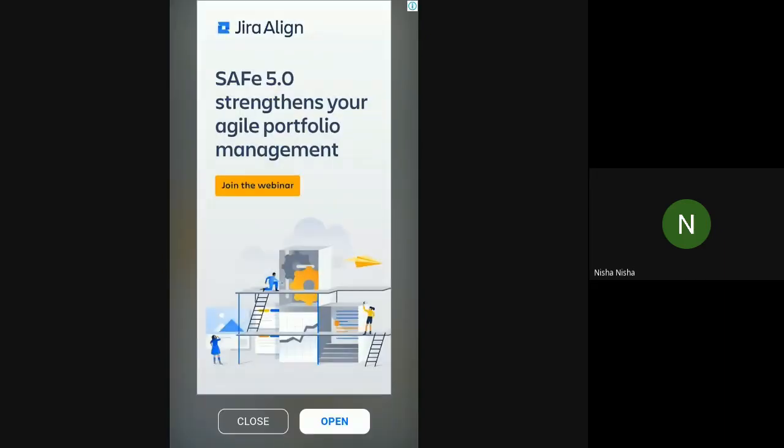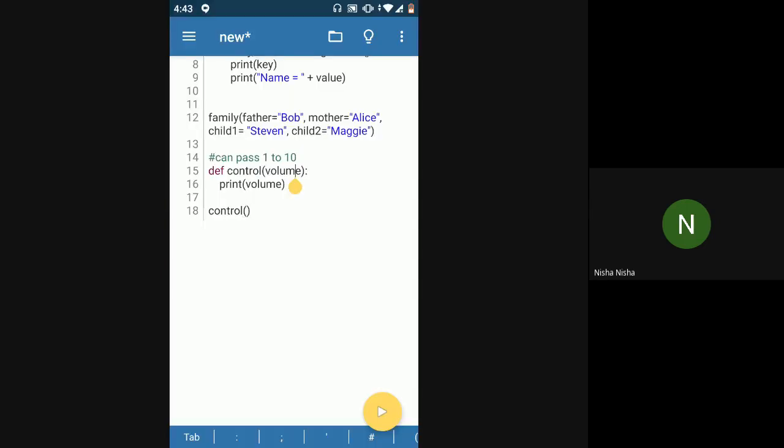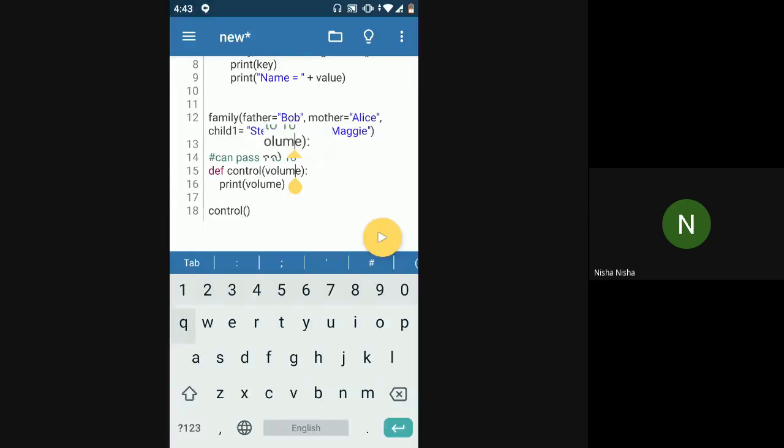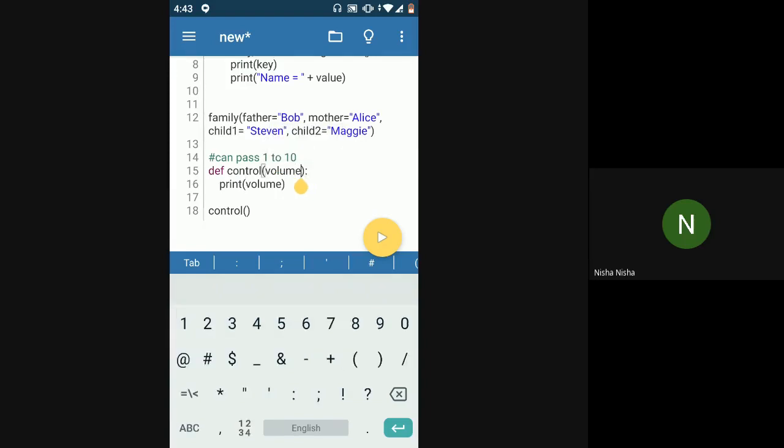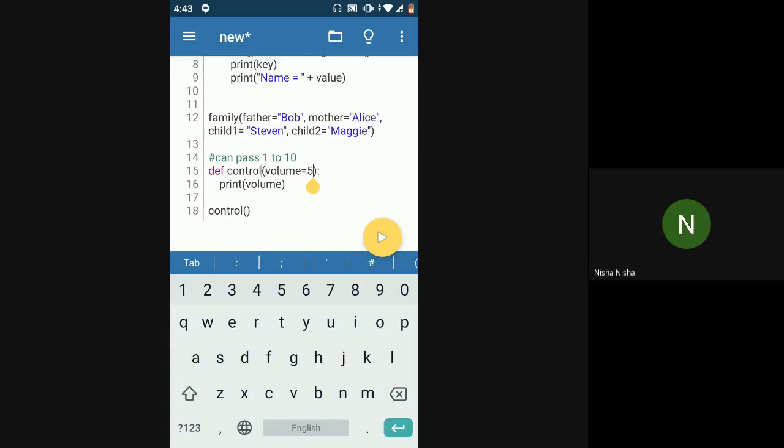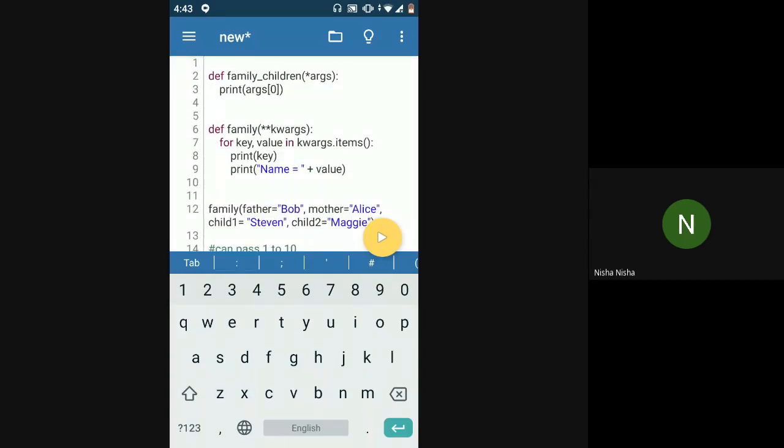So what you can do is, while defining a parameter, you can define along with this parameter a default value as well. So I'll just say 5 is the default value. So when I say volume is equal to 5, okay, I'll just comment everything out.